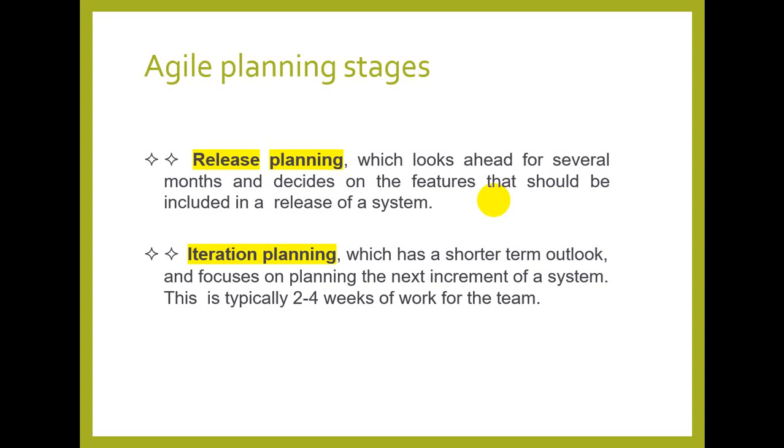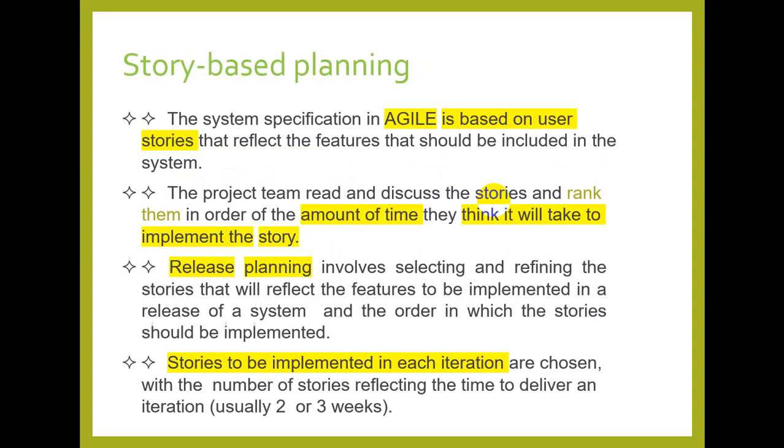So iteration planning is shorter than release planning. A release may have multiple iterations within it, or it may be possible at the end of each iteration we are going to release something. So there are two stages: release planning and iteration planning. Iteration planning is like a sprint cycle of 2 to 4 weeks producing some user stories, and release planning is about the deliverable which is going to be presented to the client or the customer.